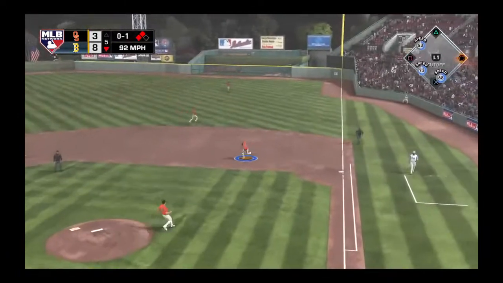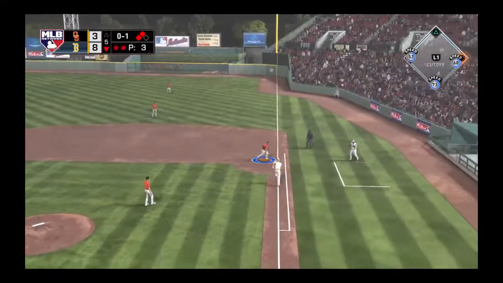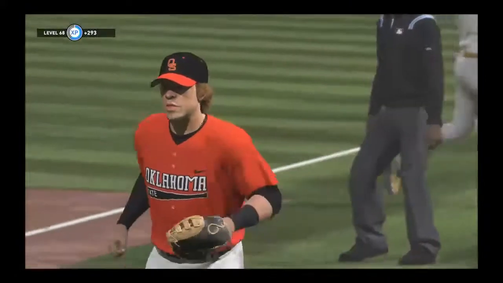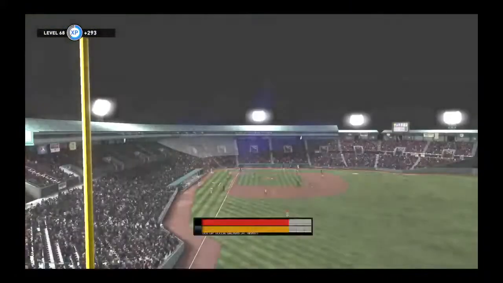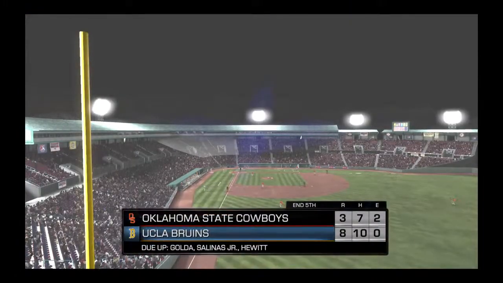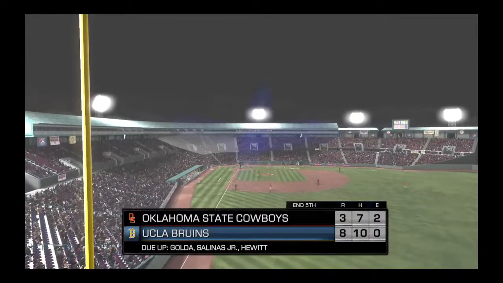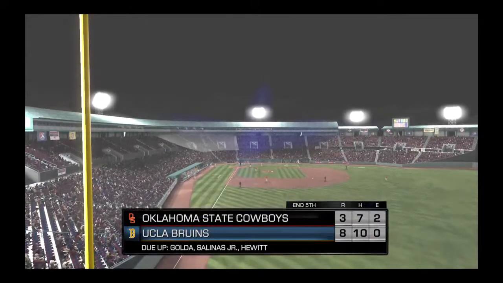This is on the ground. And we'll end the inning here. Step on the bag and that won't score a run. We will limit the damage. So it's 2 runs on 4 base hits, no errors, and a couple of men left on. 5 innings complete. The Bruins lead this one 8-3.